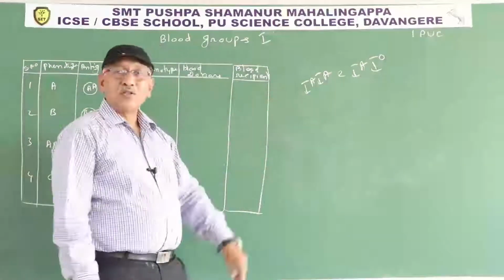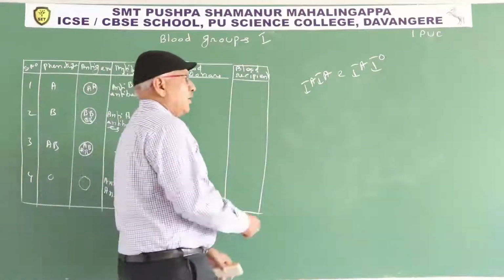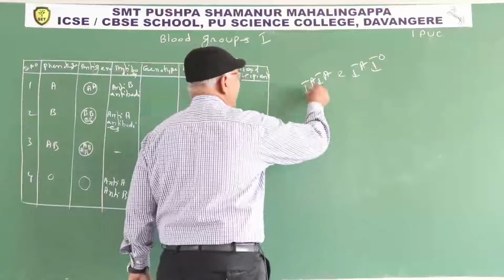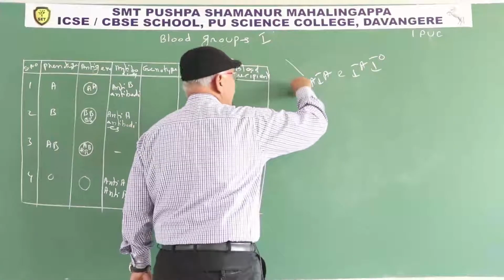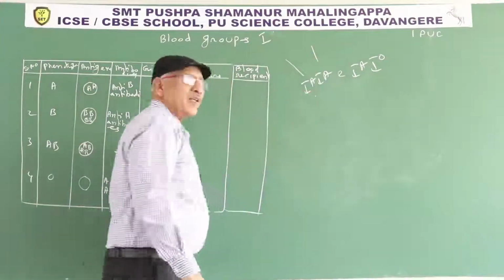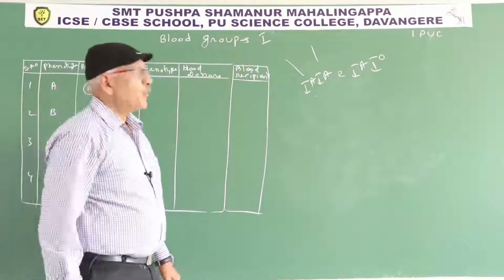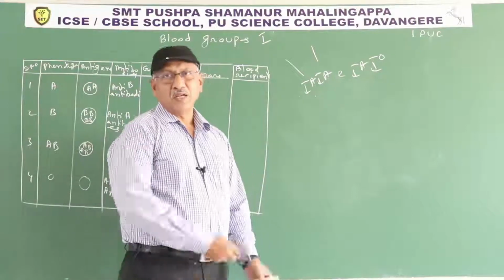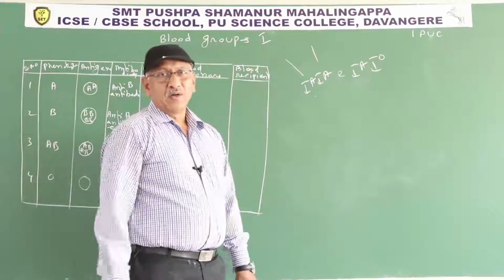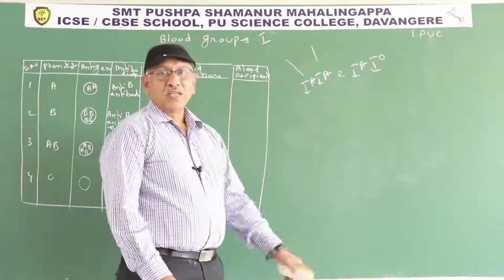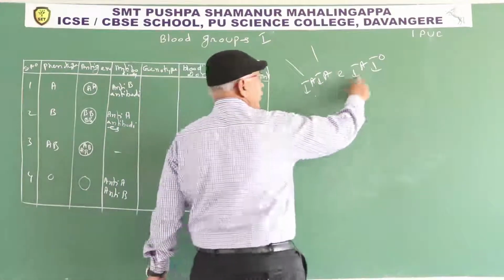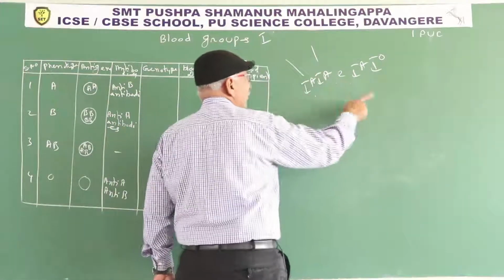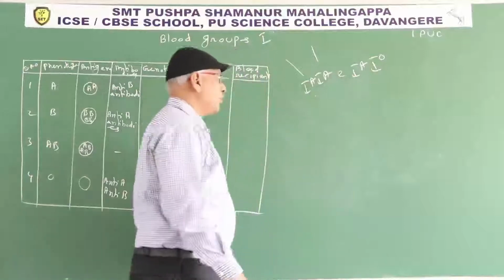Why do they possess 2 I power A alleles? Some people receive 1 I power A allele from one parent and another I power A allele from the other parent. If the organism contains the same type of allele for a particular character, it is known as a homozygous individual. So there is homozygous A blood group and heterozygous A blood group.